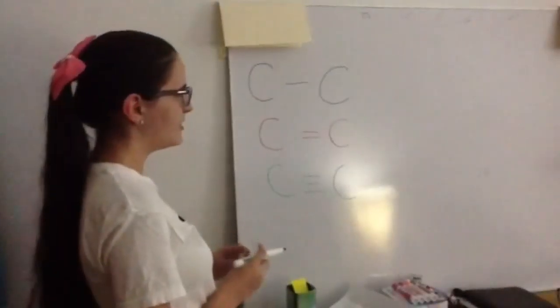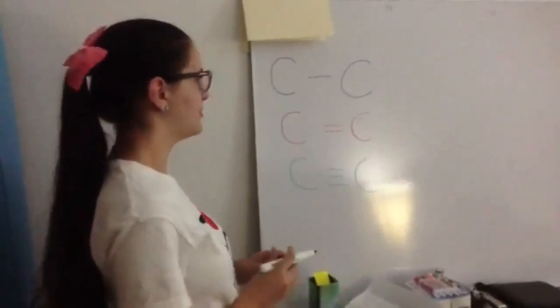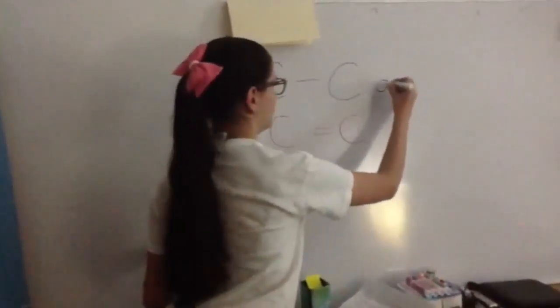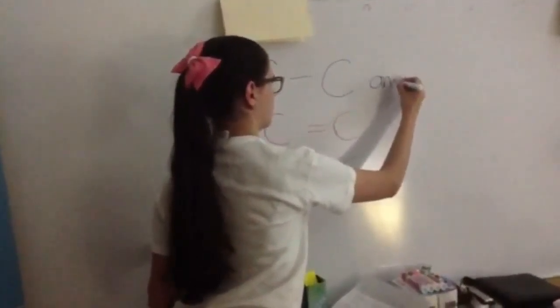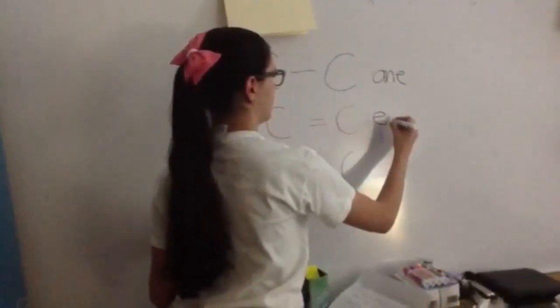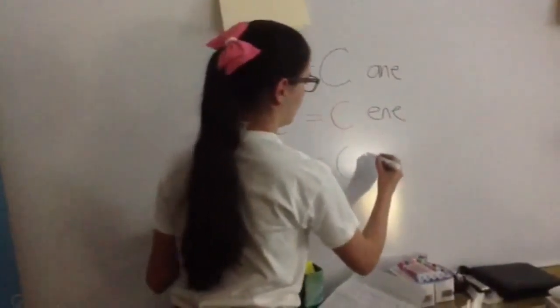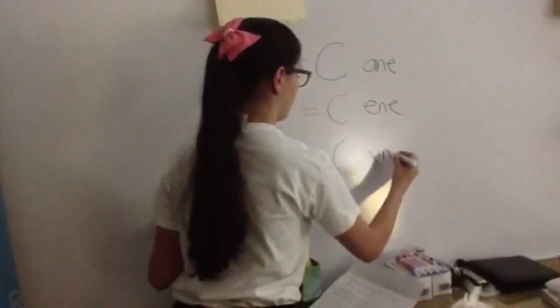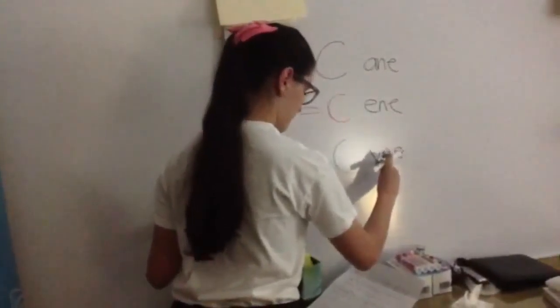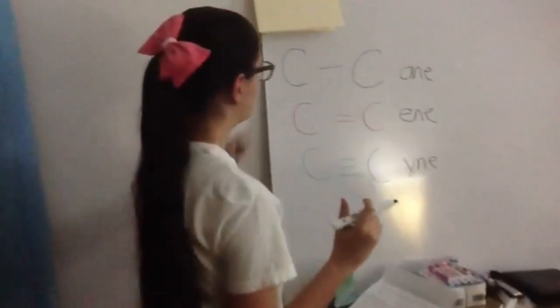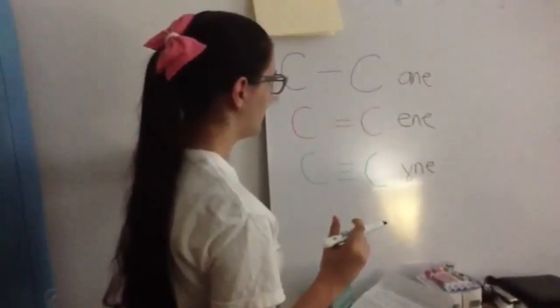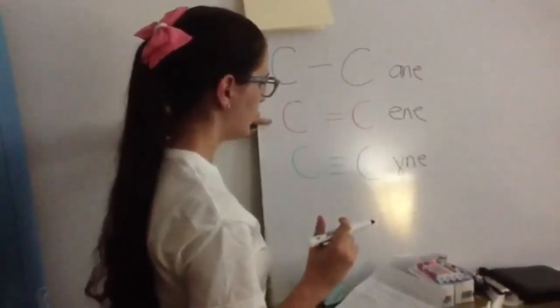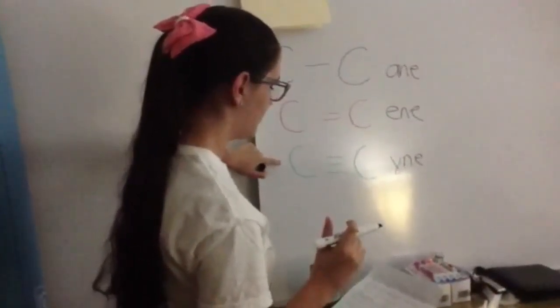We need to know that there are three types of hydrocarbons: alkane, alkene, and alkyne. Alkanes have single bonds, alkenes have double bonds, and alkynes have triple bonds.